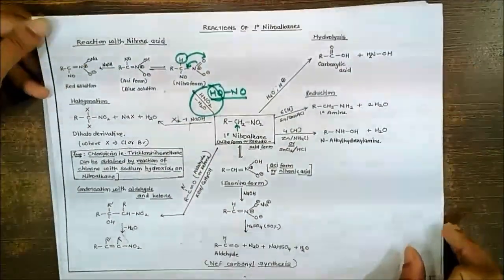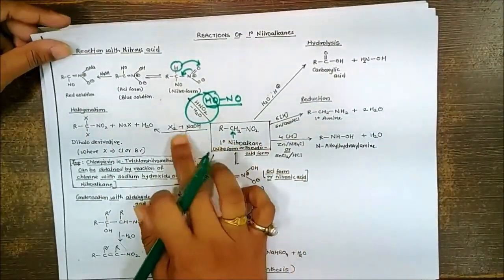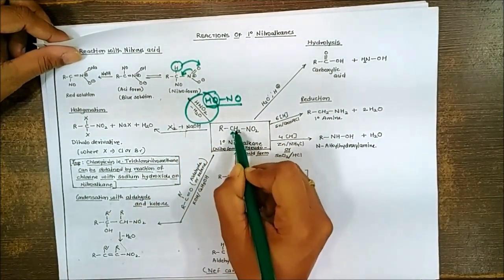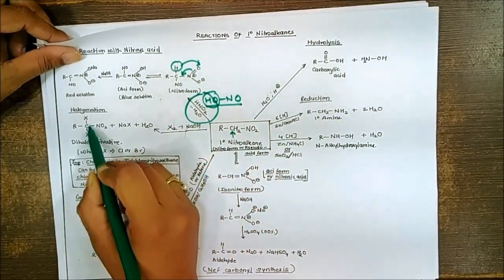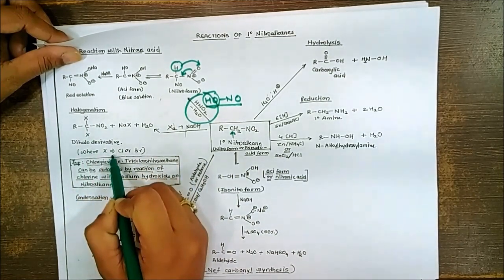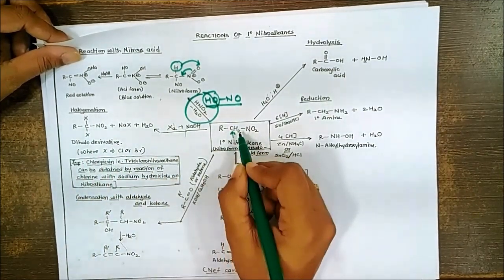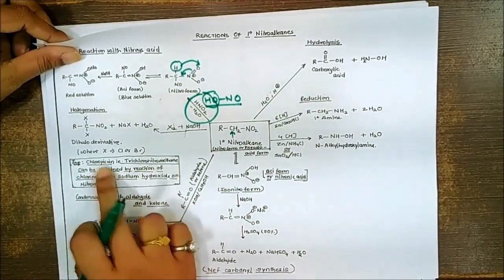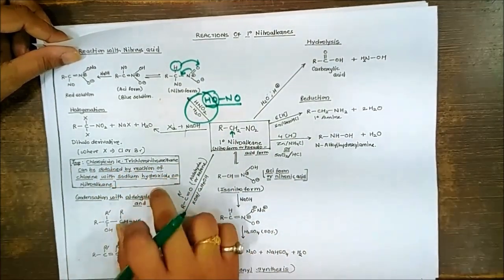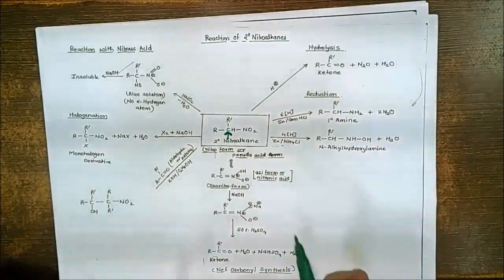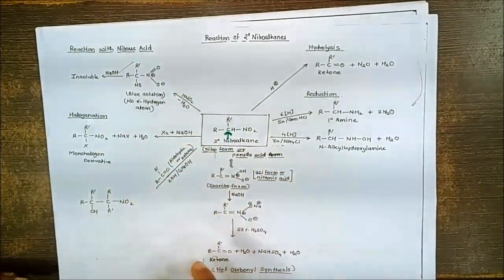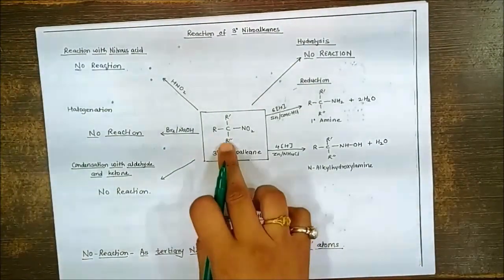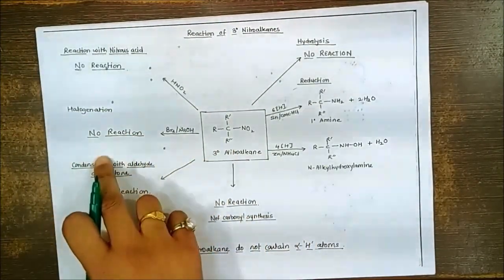In case of reaction with the halogen, it's a haloform type of reaction. Here there are two hydrogens, so both hydrogens can be replaced with the halogen. So you will get a dihalogen derivative. If you carry out this reaction with nitromethane, you're going to get trichloronitromethane. So it's chloropicrin, one of the important commercial compounds. Here we have only one hydrogen, so only a monohalogen derivative is possible with halogenation. No hydrogen in this case, so no halogenation reaction.